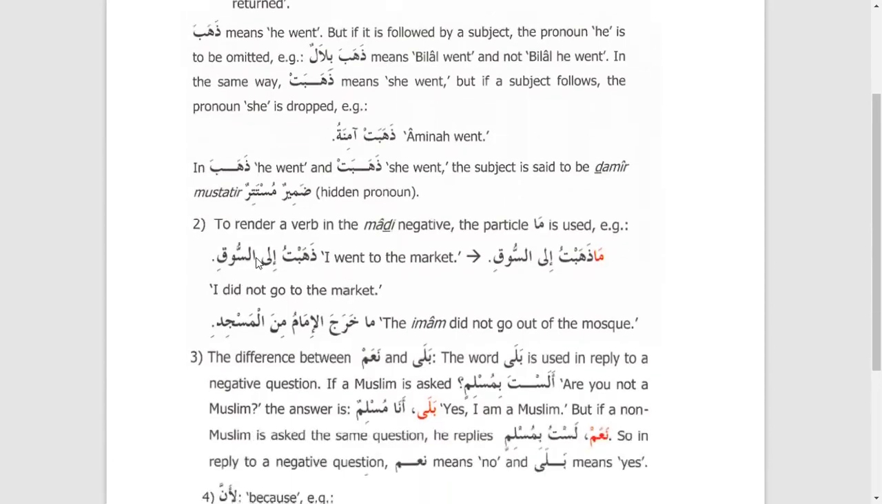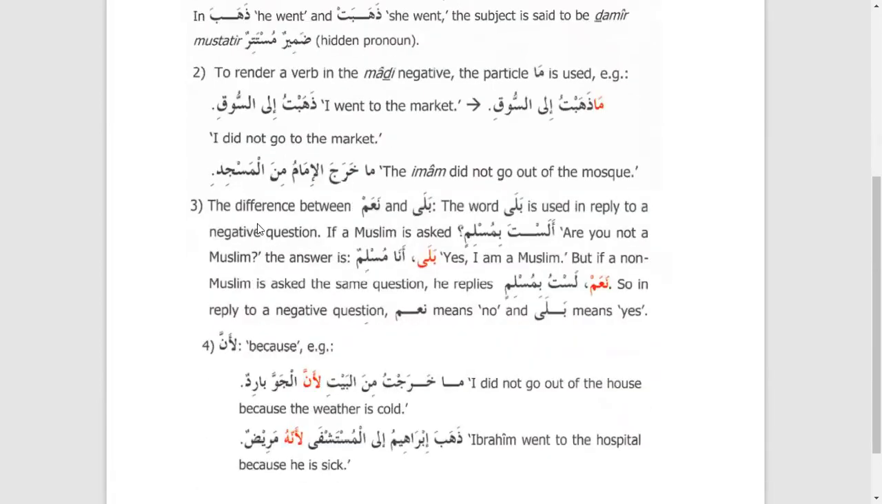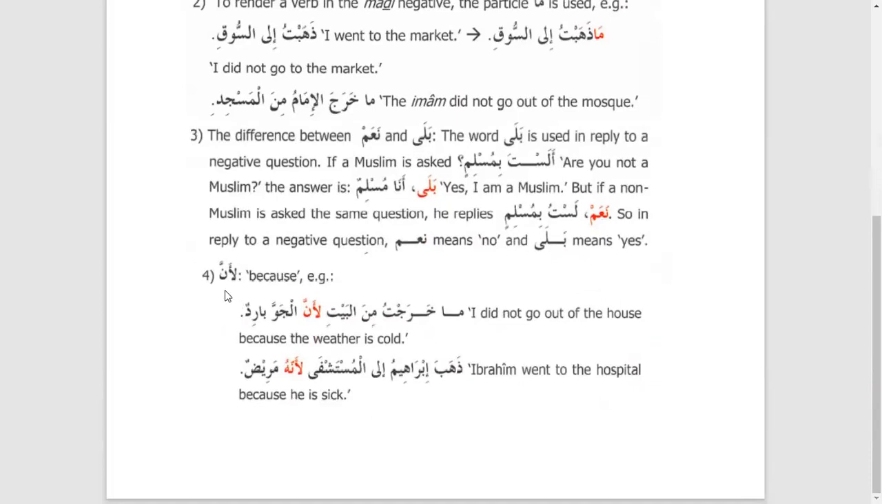And in the second point, we learned that when we want to make the past form of the verb negative, we only use ma and it becomes negative. For example, you say dhahabtu ila suqi, I went to the market, but when you want to say I didn't go, you only add ma: ma dhahabtu ila suqi, I didn't go to the market. And the difference between Naam and Bala: Naam is used to answer positive or regular questions, and Bala is used to answer negative questions. And then we learned that Lianna is from the sisters of Inna. Ma kharajtu min al-bayti lianna al-jawwa baridun. I didn't go out of the house because the weather is cold.